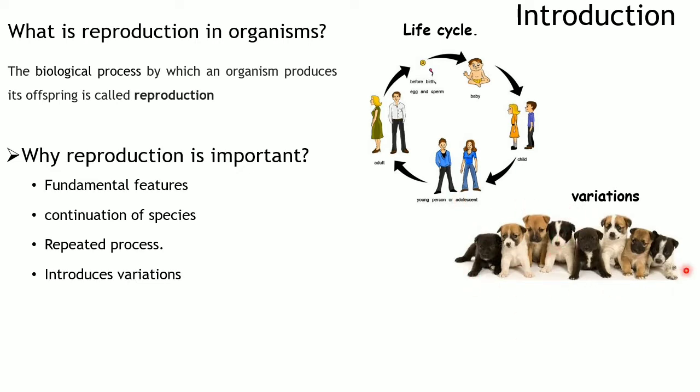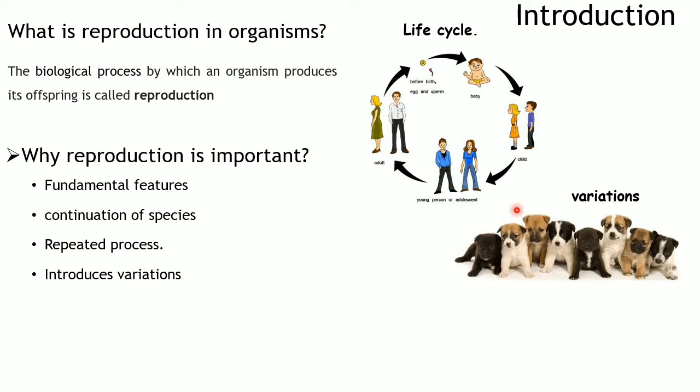Let me tell you what is variation. I have given a picture of puppies. All these puppies are from a single parent pair, I mean all of them are from one father and one mother. If you look at all of these puppies, they all have different characteristics and genetically different characteristics, though they are all the same species. If you compare this black puppy with its mother, it will not exactly look like its mother. It will also have its father's characteristics.